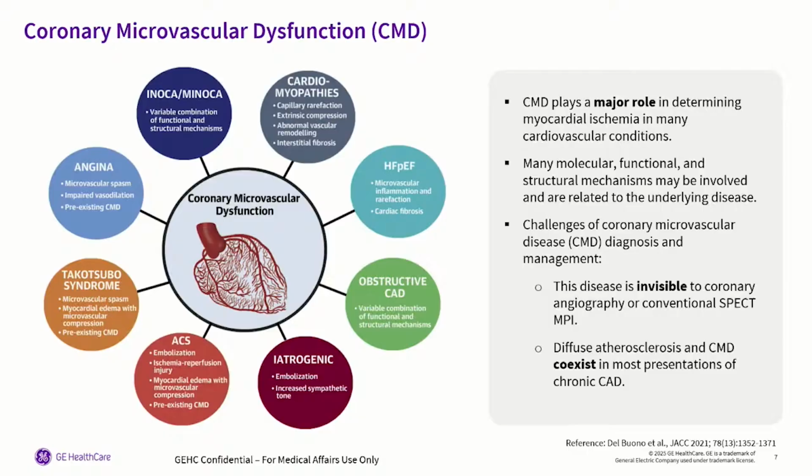And like we talked about a little while ago, you have patients that have angina, but they don't have an obstructed coronary artery. We call those patients ANOCA patients. From there, they graduate to INOCA, where now they have ischemia, but they still don't have an obstructed coronary artery. And then from there they graduate, which we don't want to see, to MINOCA. Now they have a myocardial infarction, but they still don't have an obstructive coronary artery.